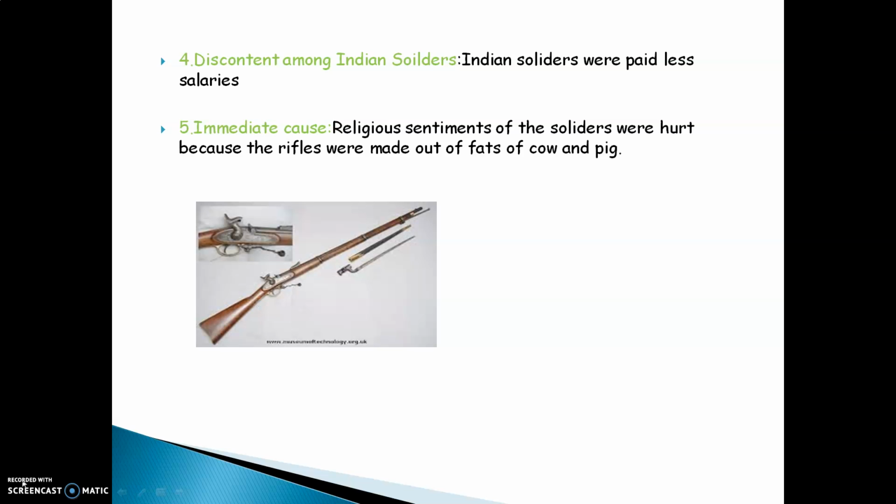These rifles, which were made to fight in battle, contained fats of cow and pig, which the soldiers refused to use because it hurt their religious sentiments. They were forced to use guns made out of fats of cow and pig, which would hurt their religion.